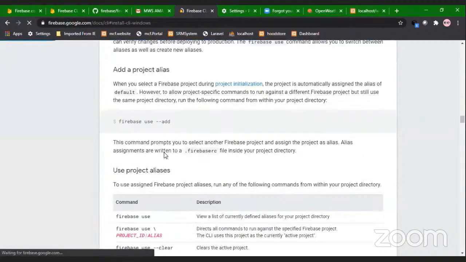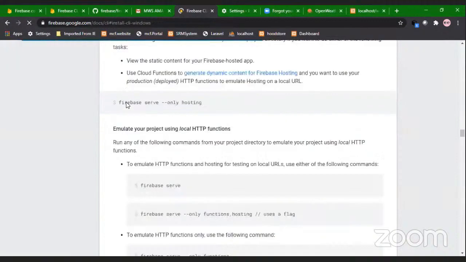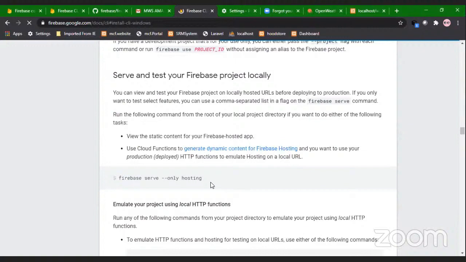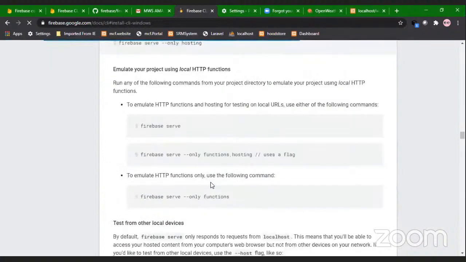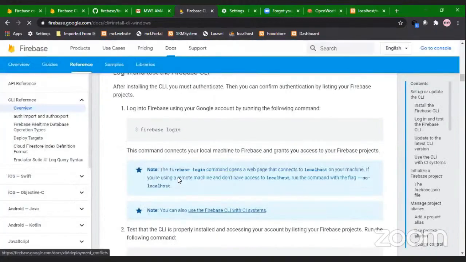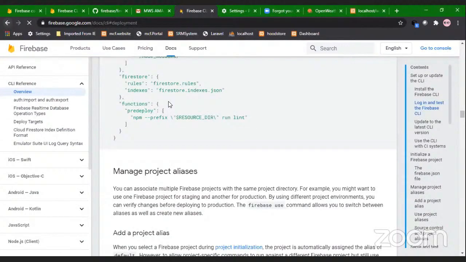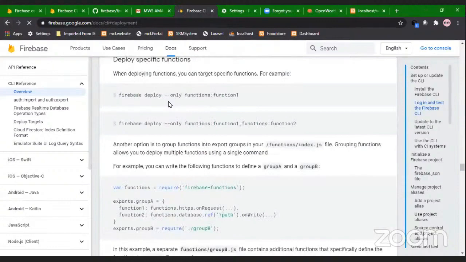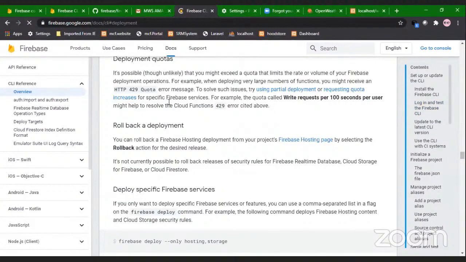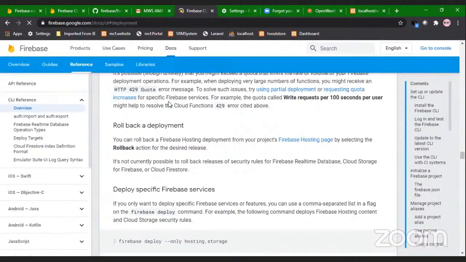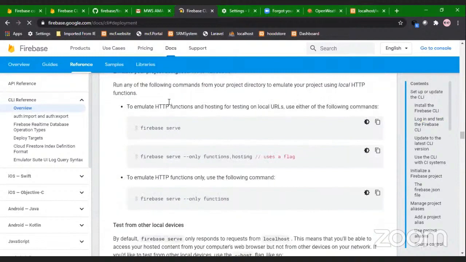To test it, you can do firebase serve on hosting, or if you want to serve your project over HTTP requests, you just use firebase serve, or firebase serve --only functions, then hosting.